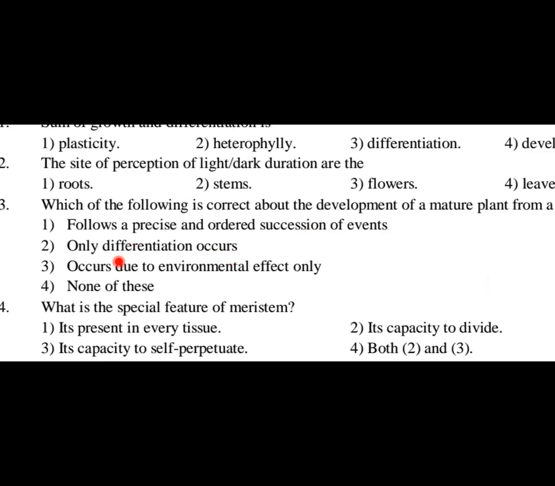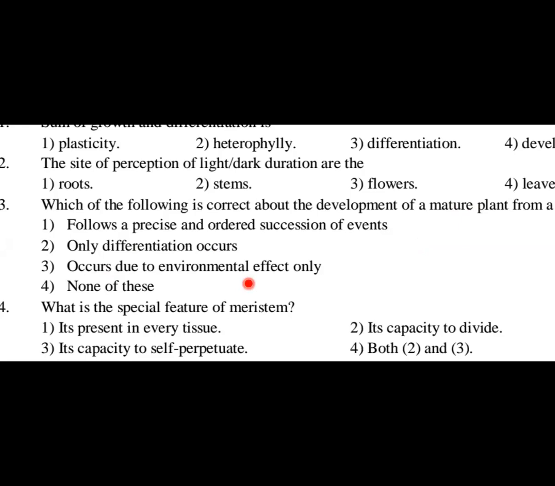Only differentiation occurs would be wrong. Why is it wrong, students? Because along with differentiation, division also occurs. Cell differentiation as well as cell division both will occur, because you know that zygote is unicellular. It is a single cell structure that should convert into a multicellular, well developed structure, that is a mature plant. So only differentiation is not sufficient. Option 2 is wrong.